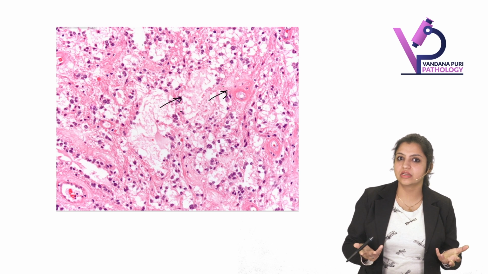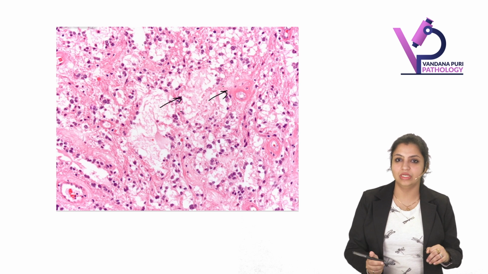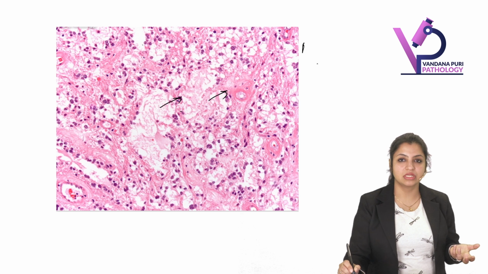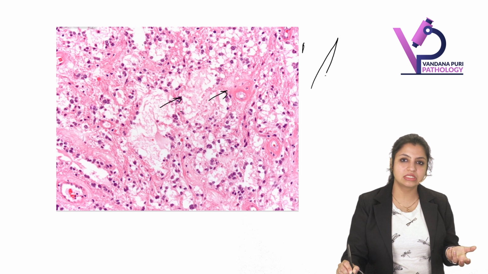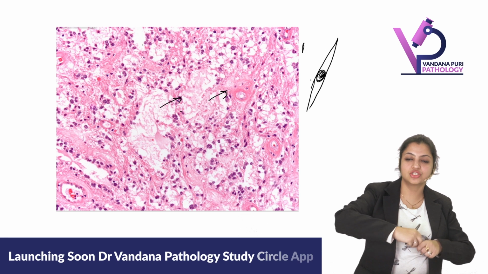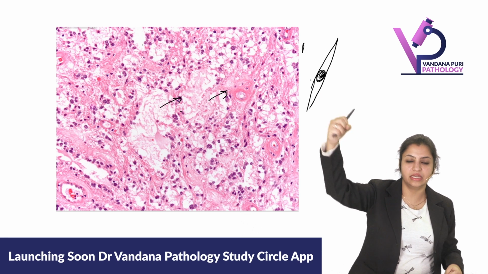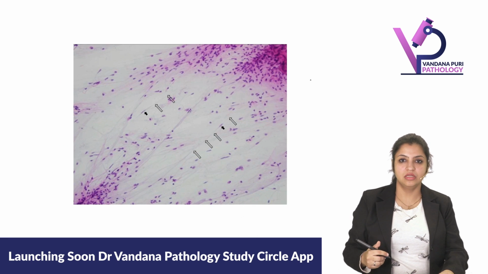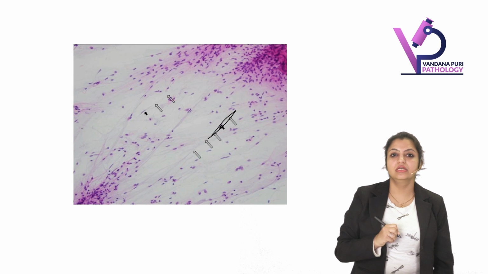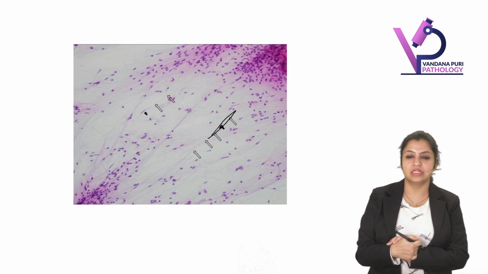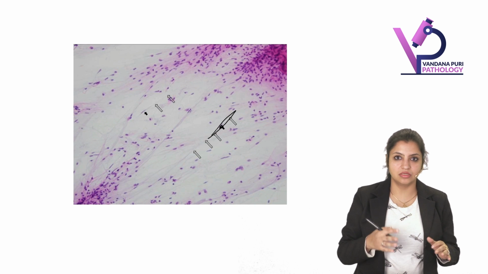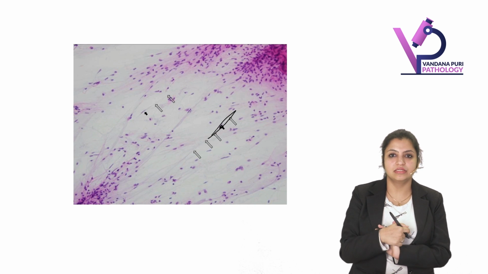Now, what cells constitute it? If you want to see the cells individually, remember these cells are called pilocytic cells or bipolar cells. Why bipolar? Because the nucleus is present in the center and it has two ends extending out. Can you focus on this cell with a small nucleus? This is your bipolar cell. The tumor is made up of lots and lots of bipolar cells.